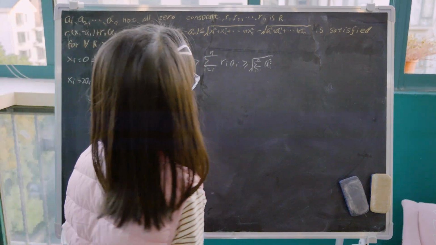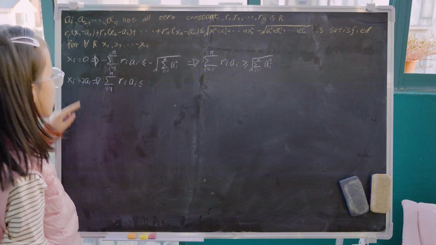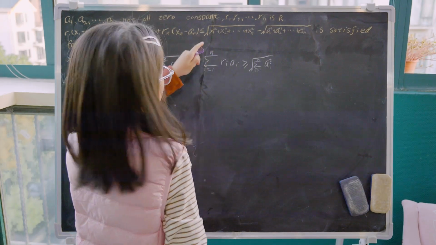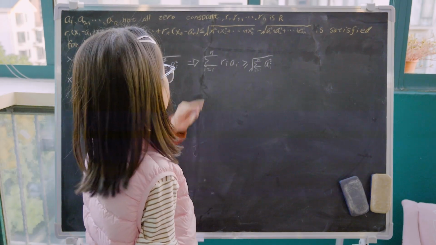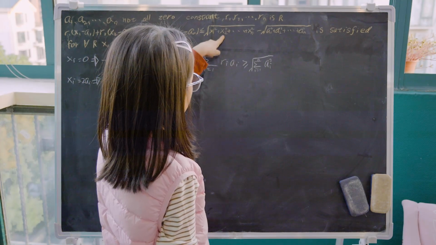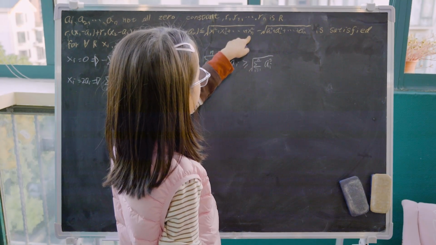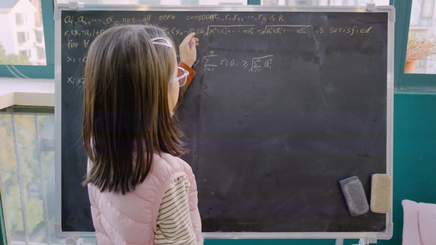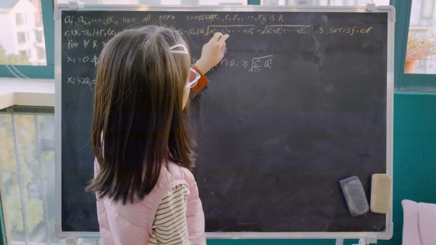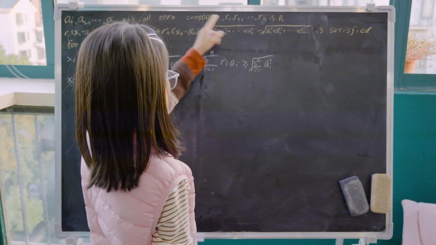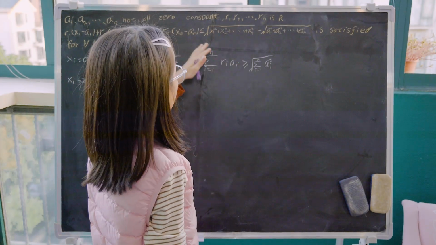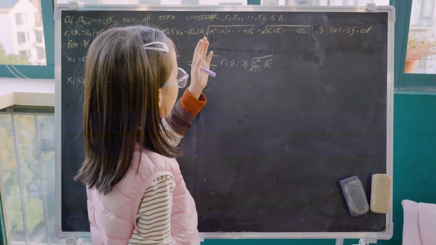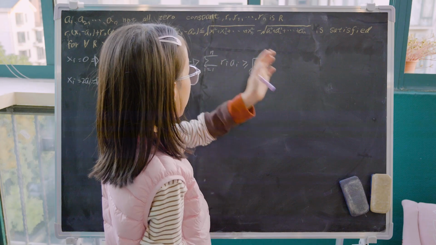Here xi is equal to 2ai, so the sum of xi squared is 4 times a1 squared plus 4 times a2 squared plus ... plus 4 times an squared. So we can factor out 4 in the square root: the square root of 4 times (a1 squared plus a2 squared plus ... plus an squared).